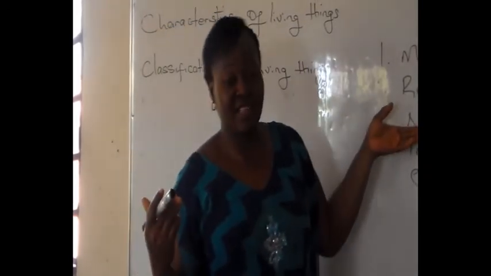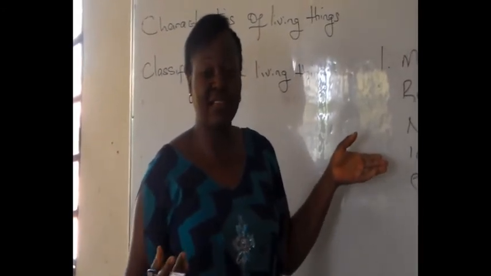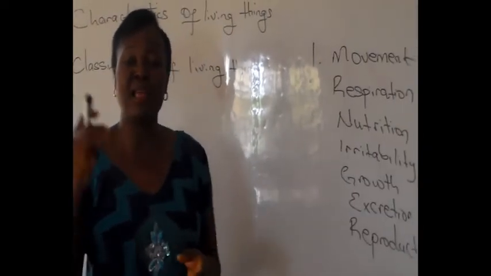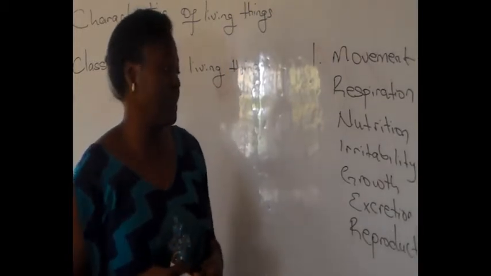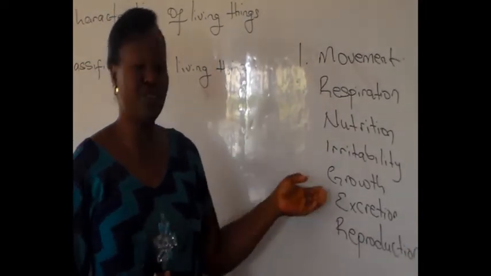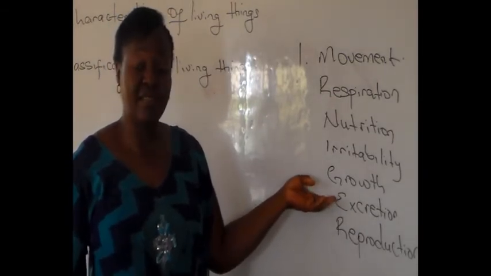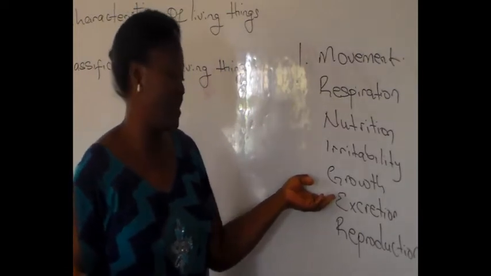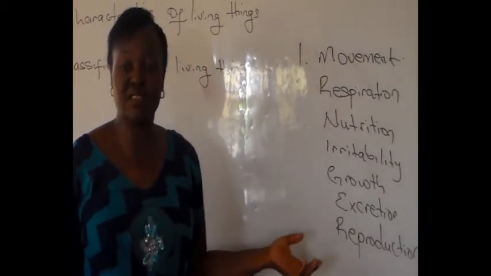Do they feed? Yes. And amoeba is an animal. It's animal-like, it's under the Protista kingdom. So it feeds on other smaller microscopic organisms that are found in water. Irritability, does it respond to changes in the environment? Yes, it does. Growth, do they grow? They grow. Do they carry out excretion? Yes. The excess water that goes into the amoeba is given out using the contractile vacuole. Reproduction, does it reproduce? Yes, it does. So amoeba is a living thing.